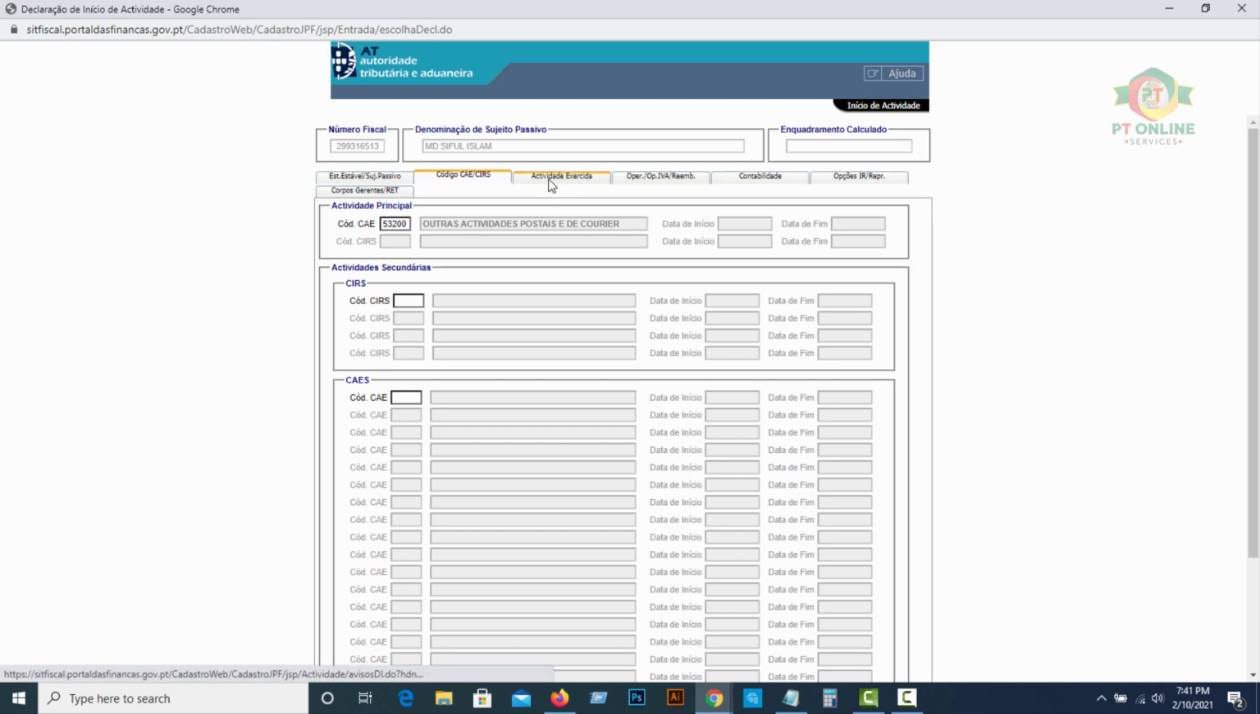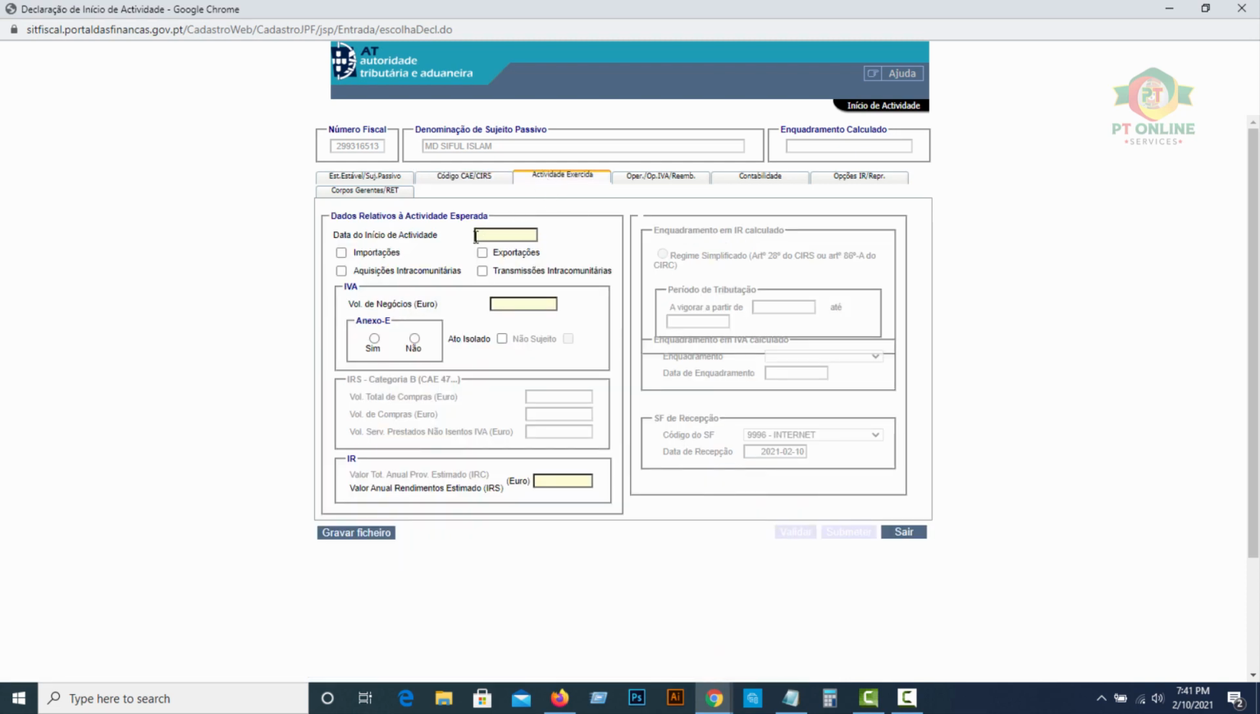And atividade exercida. Here is the date from when you want to open your atividade. Year, month and the date.